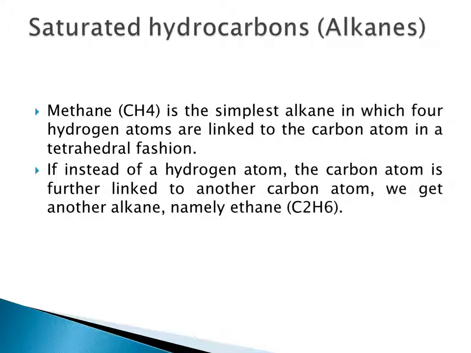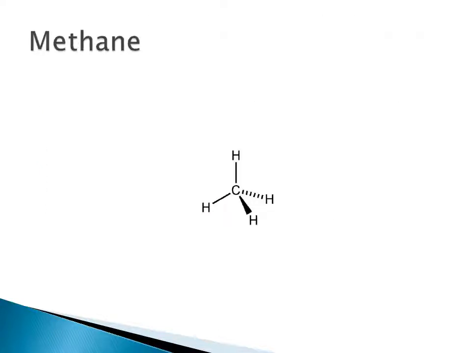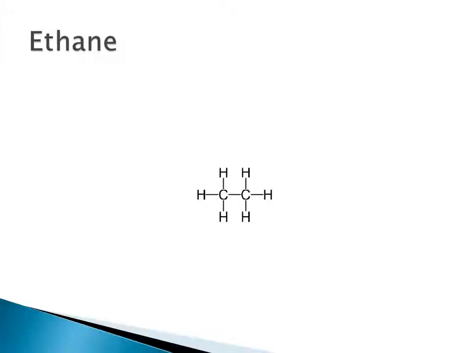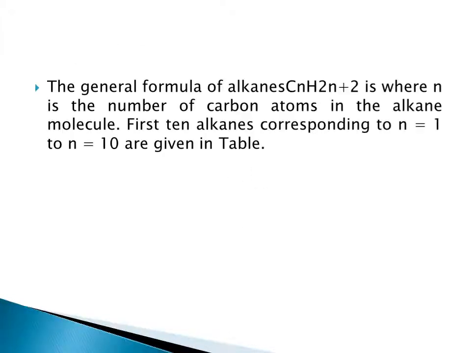Let's talk about saturated hydrocarbons or the alkanes. Methane or CH4 is the simplest alkane in which 4 hydrogen atoms are linked to a carbon atom in tetrahedral fashion. If instead of a hydrogen atom, the carbon atom is further linked to another carbon atom, we get another alkane, namely ethane, that is C2H6. This is the structure of methane, where carbon is attached to 4 hydrogen atoms in a tetrahedral fashion. This is the structure of ethane, that is C2H6.